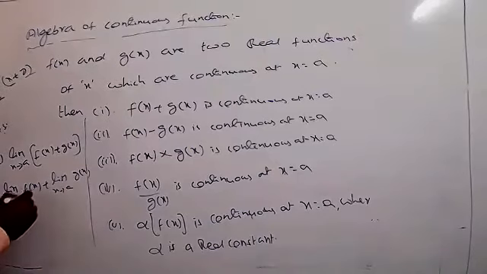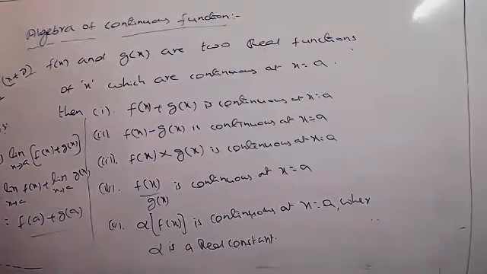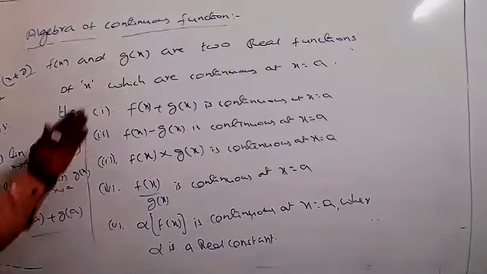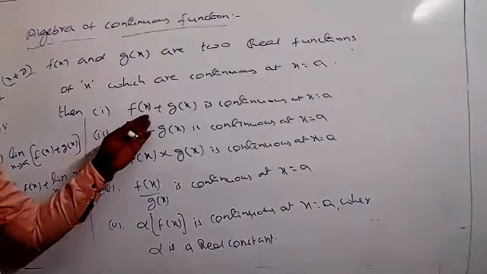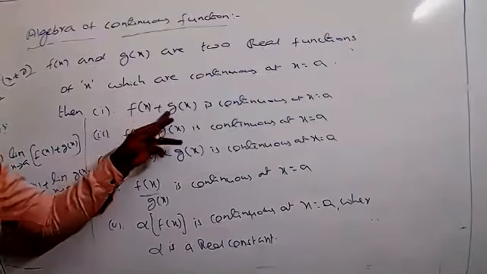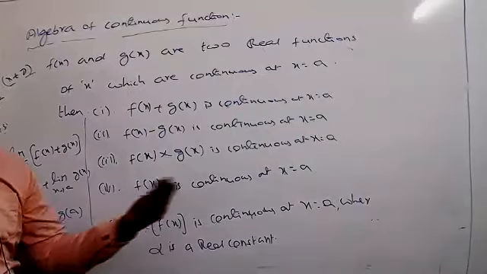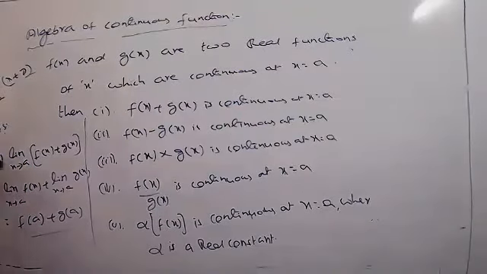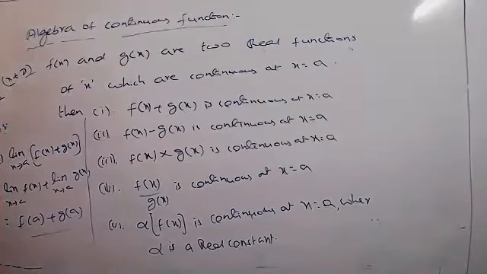So therefore, what about this value now? This is f of a plus g of a. So clearly we got the condition directly. According to our definition, continuous means compulsorily at x equal to a. If we take x equal to a, f of a plus g of a we are getting. f of a plus g of a must be equal to the limit of the given function. If you take the limit, we got the same thing. These two values are equal. So therefore, f plus g is continuous at x equal to a.